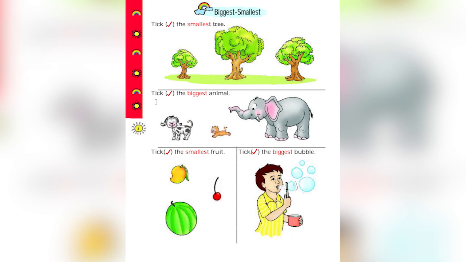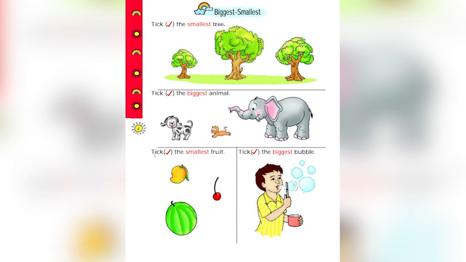Next question. Tick the biggest animal. What animals you see here? A puppy, kitten and a baby elephant. So among this, which is the biggest animal here? You can see this elephant is the biggest among these.